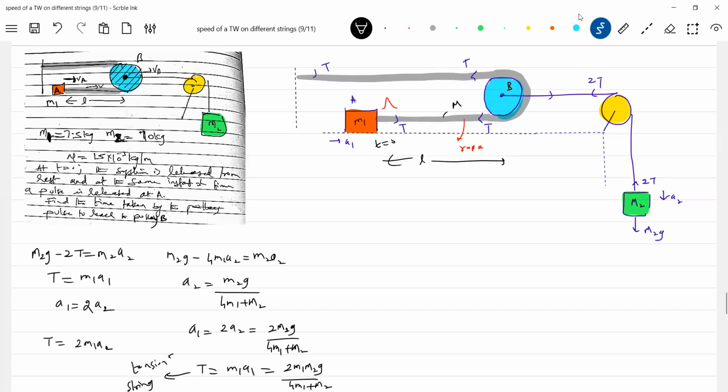Next we'll go for the velocity of the wave. I will again directly jump: velocity of wave with respect to rope equals velocity of wave with respect to ground minus velocity of rope with respect to ground. I think this is the best formula which will help us a lot.